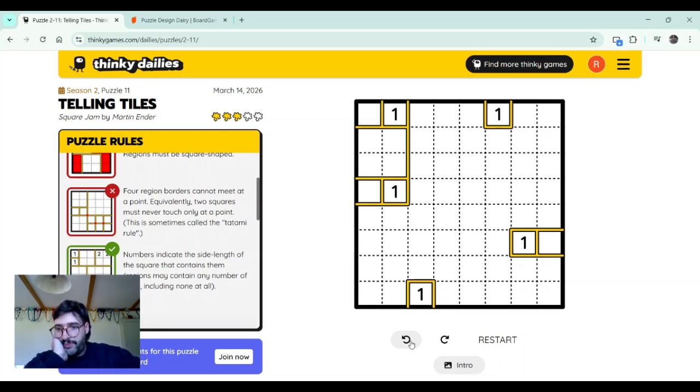I have the feeling that we are gonna build a huge square here in the middle, like a 4 by 4, I guess. But how can I prove that, right? No, we cannot build a 3 by 3 here, just because of this, it creates a four-way intersection. We can also not build a 1 by 1 here. Does that mean that this is gonna be a 2 by 2? Yes, because we cannot build something bigger. Perfect. We know that this is a 2 by 2. This will have to be a 1 by 1. Great.